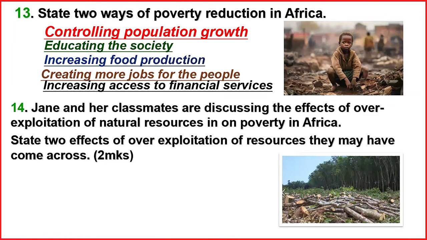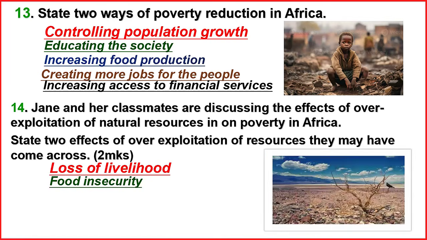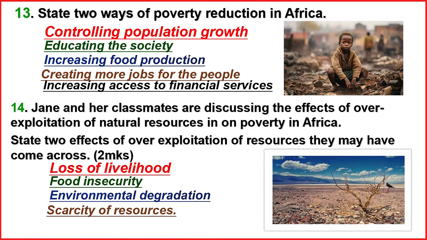You can see that picture there. You can see deforestation, so loss of livelihood. Like the first one, we have food insecurity. We also have environmental degradation. Some places become desert, scarcity of resources, and death can follow. These are effects or results of overexploitation of resources.